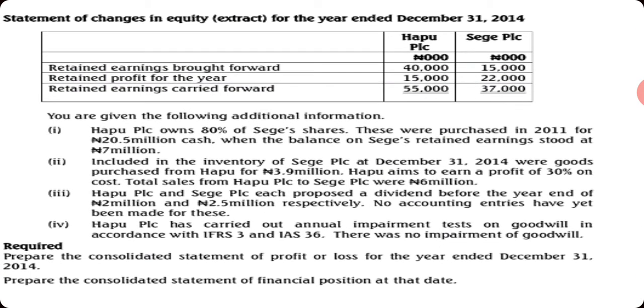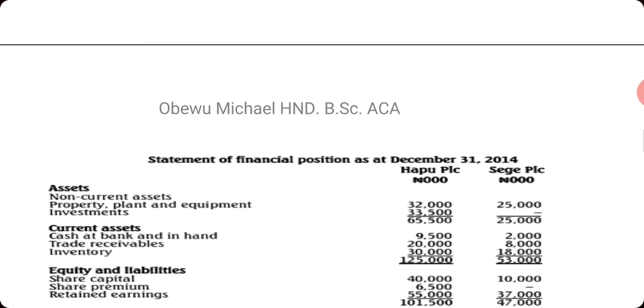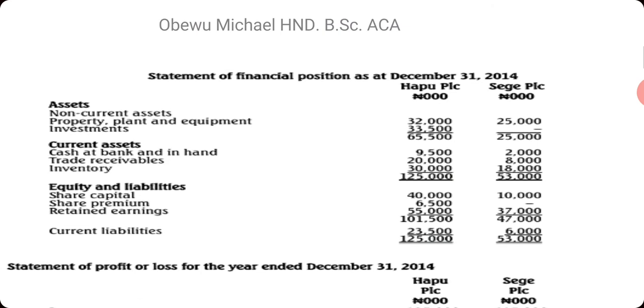We now have retained earnings brought forward, retained profit for the year, then retained earnings carried forward. You can see that the question has two columns. The first column is for Hapu PLC and Sege PLC. Hapu is the holding company, while Sege is the subsidiary.